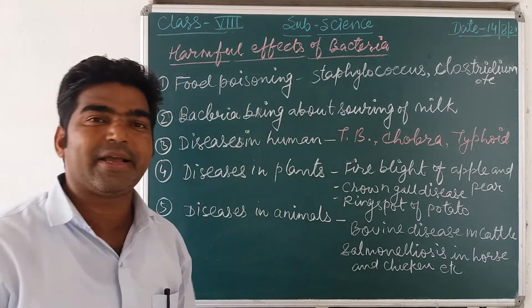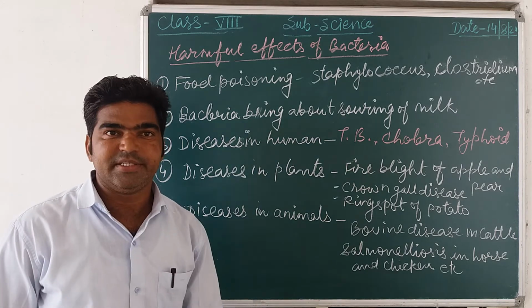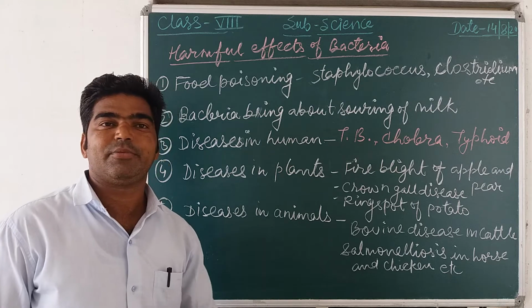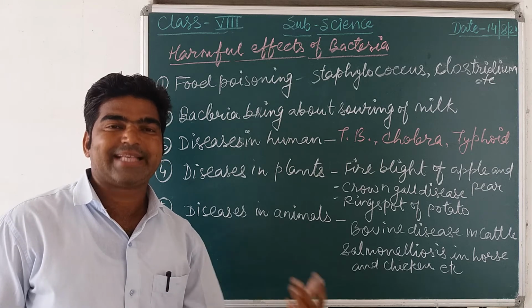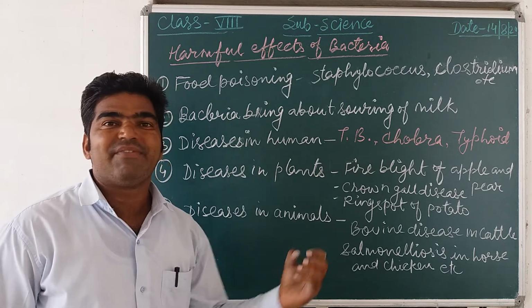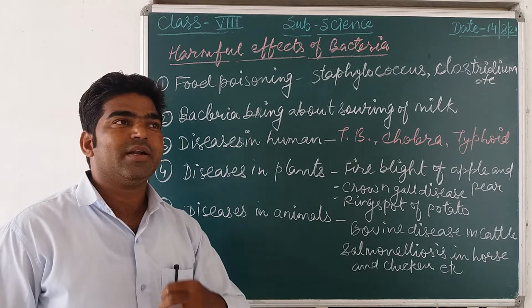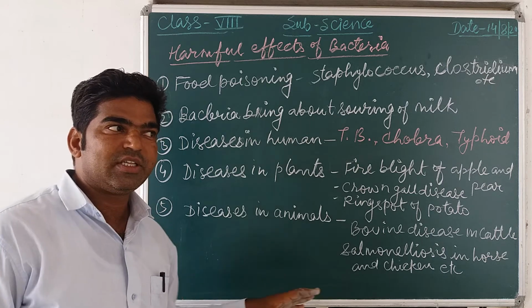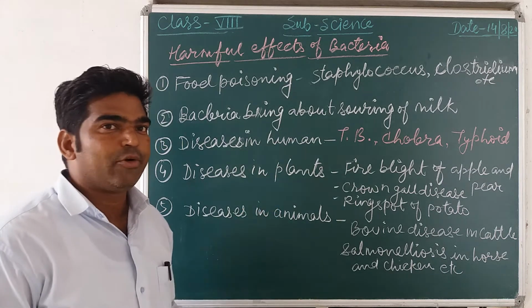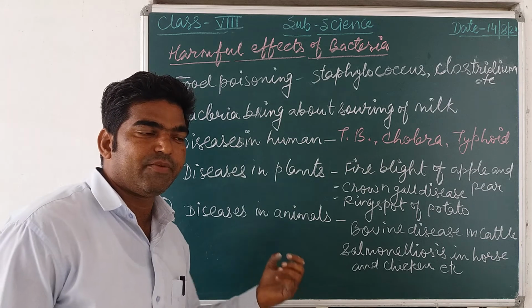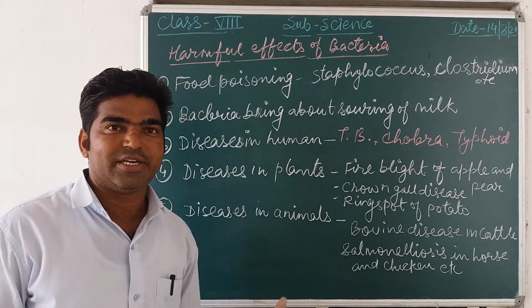Mostly, as you know, microbes are the cause for what? Disease. You can say that 90% of diseases, except malfunctioning and poor functioning, or if a body part is not functioning, or a deficiency disease. So mostly these microbes play a role as pathogens or disease causing organisms.